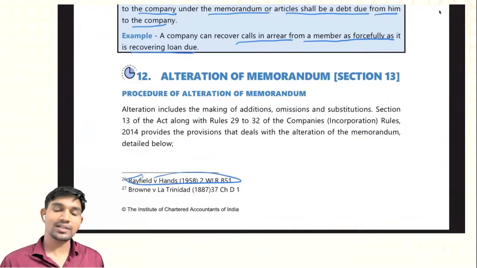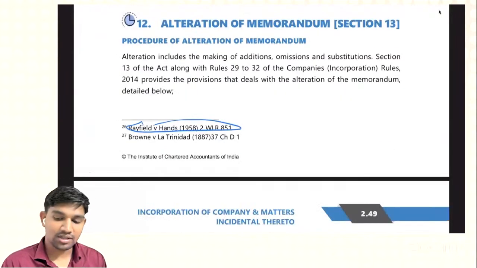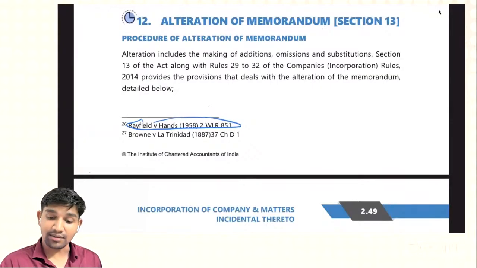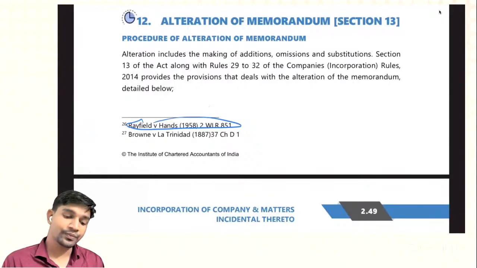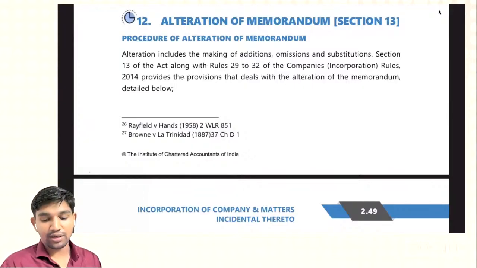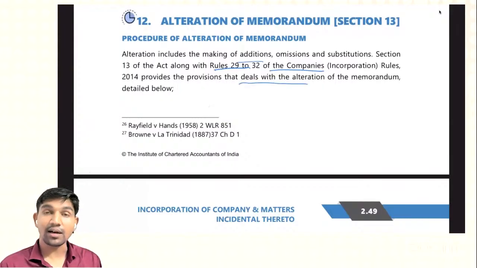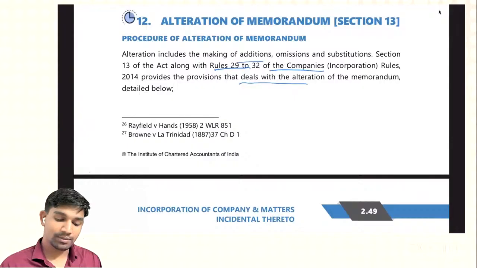Now we will see two important sections: alteration of memorandum, section 13, and alteration of articles, section 14. First, the procedure of alteration of memorandum. Alteration includes the making of addition, omission, and substitution. Section 13 of the Act, along with rules 29 to 32 of the Companies (Incorporation) Rules 2014, provide the provisions that deal with the alteration of the memorandum, detailed below.